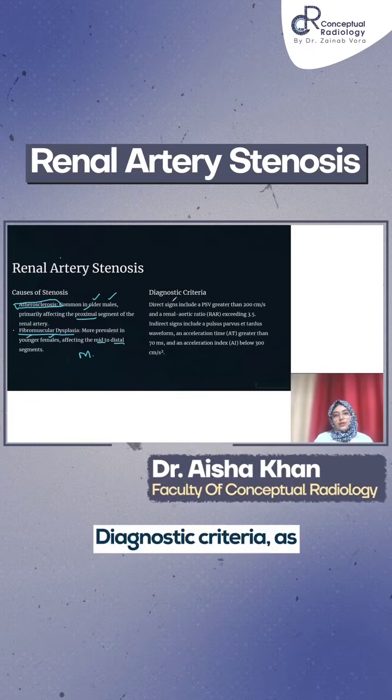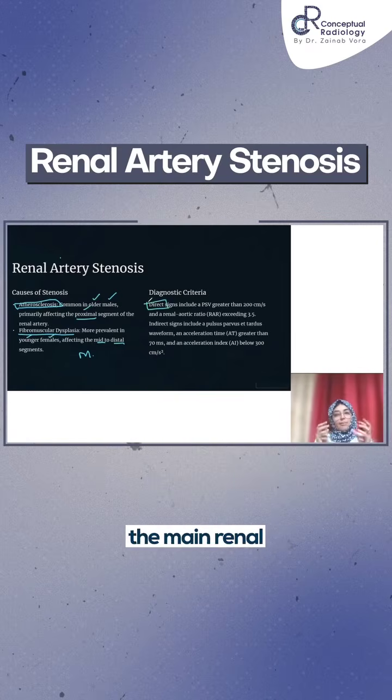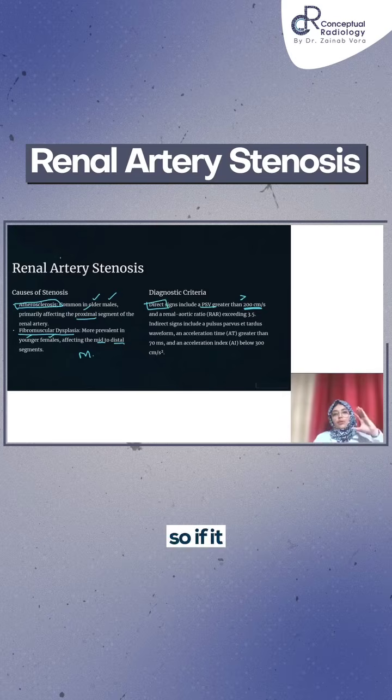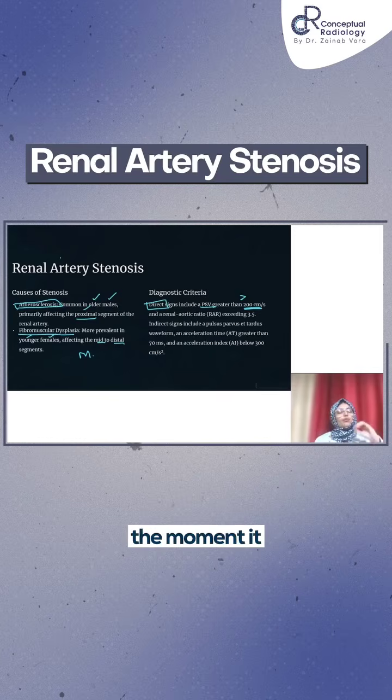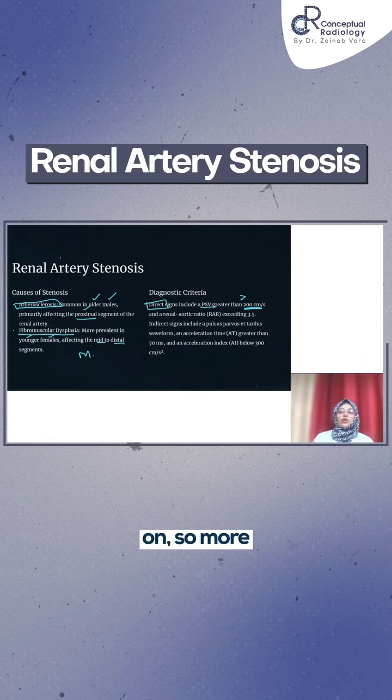Okay? Diagnostic criteria, as we discussed, there is something called the direct signs, which you're getting in the main renal artery. A PSV greater than 200. So this is like an absolute criteria. I told you that 150 is the upper limit. So if it is coming like 180, then you have to be very suspicious. And the moment it crosses 200, it's like 100% sure that there is something abnormal. There is some kind of narrowing or stenosis which is going on. So more than 200 centimeter per second.